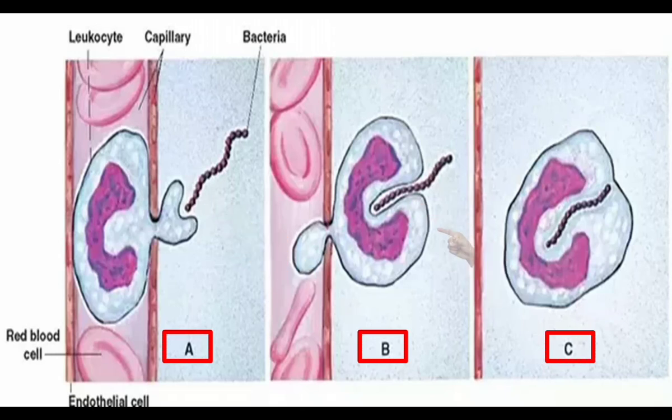In B, most of the WBC comes out of the blood vessel and it engulfs half of the bacteria. In C, the bacteria is fully swallowed by the WBC. The WBC is fully out of the blood vessel. By developing pseudopodia, it comes out of the blood vessel and captures disease-causing organisms, and the WBC swallows disease-causing organisms.